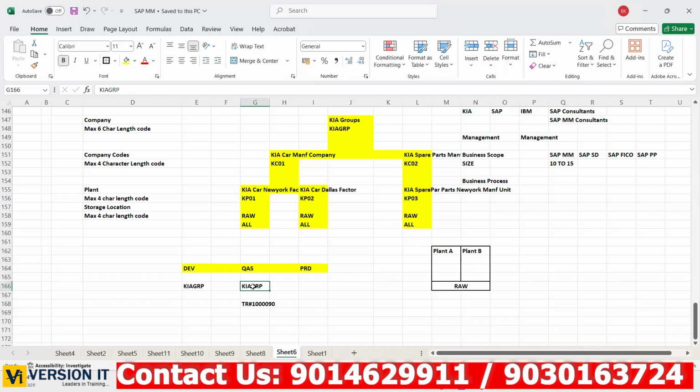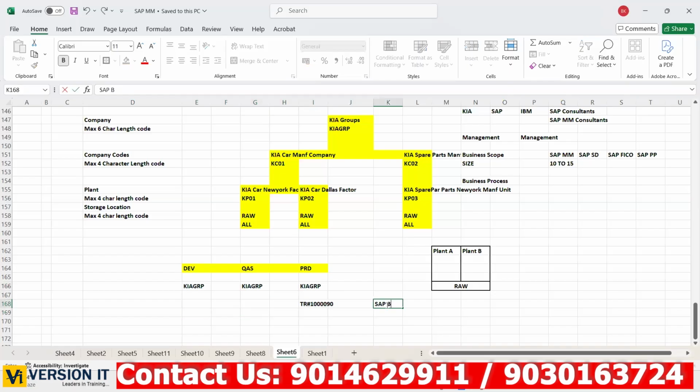So here we will test it. Once testing is done and working fine, then the transport request will be moved from quality to production. So whatever was tested and is working fine will be moved to production. Now whatever you created in development, that is tested and moved to production, every team can use it live in real time. So that is the use of this transport request. So who will move this TR from one system to the other system?